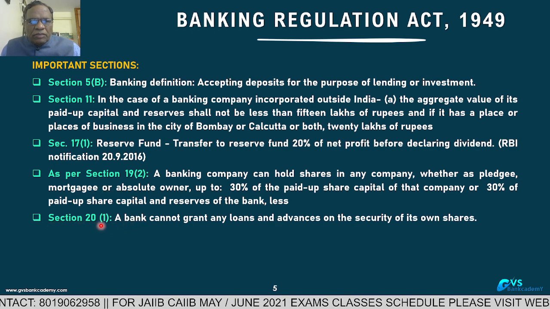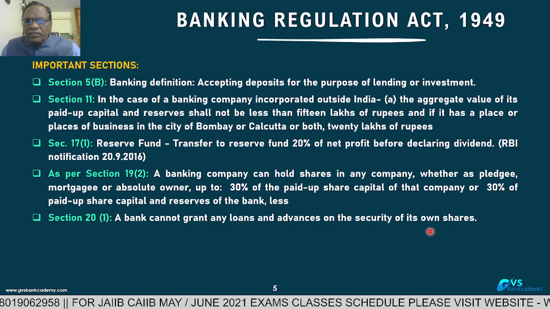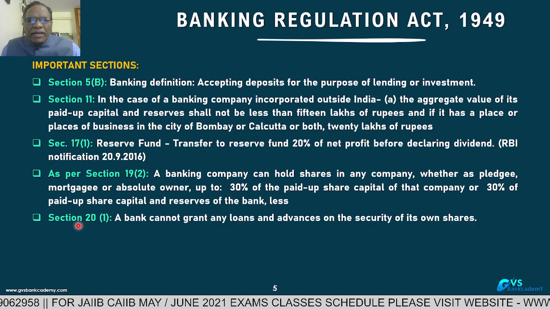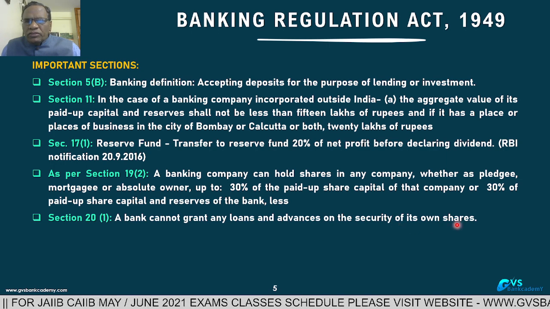Section 20, subsection 1. A bank cannot grant any loans against its own shares. A bank cannot grant loans against its own shares. This is the